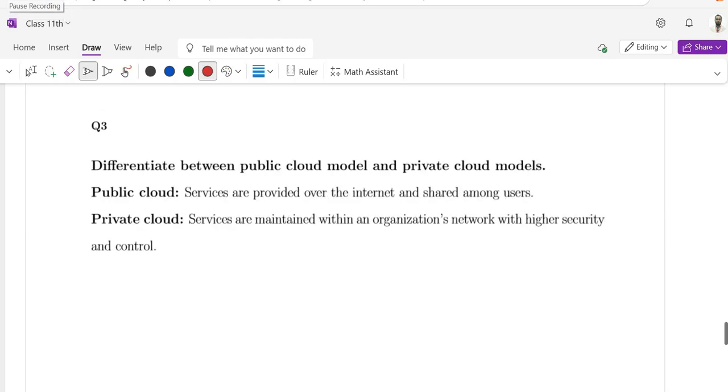Question number 3. Differentiate between public cloud model and private cloud model. Public cloud model: services are provided over the internet and shared among users. Private cloud services are maintained within an organization's network with higher security and control, that is called private cloud.